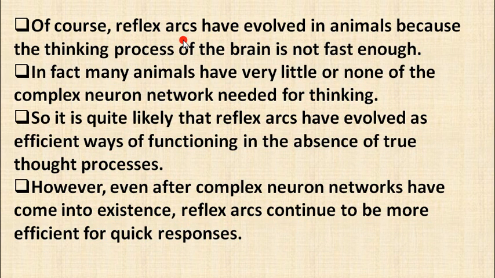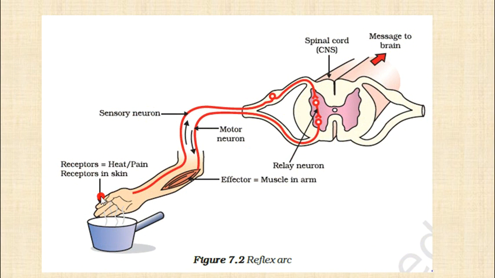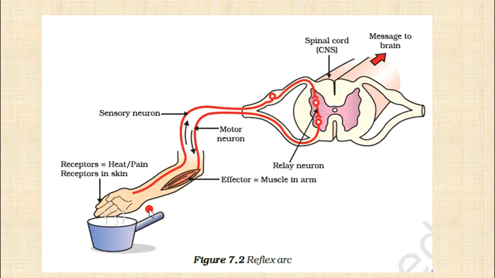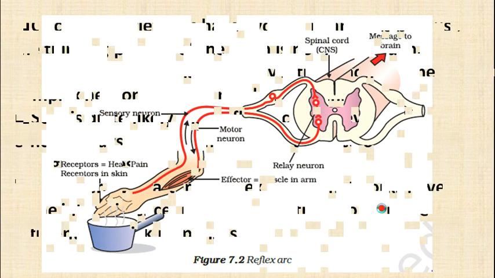Now, of course, reflex arcs have evolved in animals because the thinking process of the brain is not fast enough. So here is the role of this reflex arc. हमारे पास एंड दूसरे एनिमल्स के पास reflex arc. What is the role of reflex arc in humans and other animals? Because the thinking process of the brain is not fast enough. हमारे ब्रेन की जो प्रोसेस है थिंकिंग वाली वो थोड़ी सी फास्ट नहीं है, धीरे है, स्लोली. दैट्स व्हाई दिस रिफ्लेक्स आर्क विल बी देयर एंड ये जो रिफ्लेक्स आर्क है उसकी वजह से ही ये जो प्रोसीजर है वो फास्ट हो जाएगी.